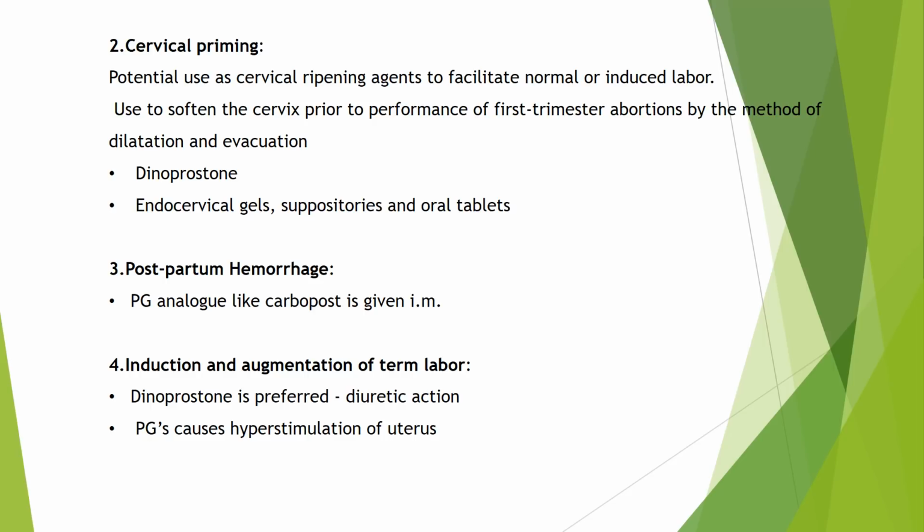Now third use is postpartum hemorrhage. A prostaglandin analog like carboprost is given intramuscularly. Fourth use is induction and augmentation of term labor. Dinoprostone is preferred because of its selective action, but prostaglandins cause hyperstimulation of the uterus.